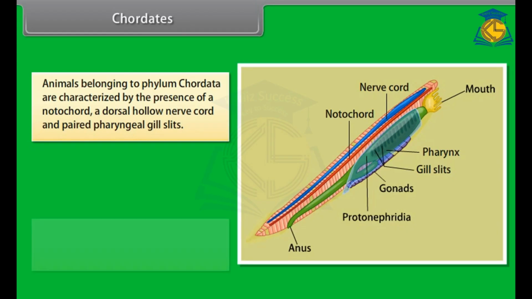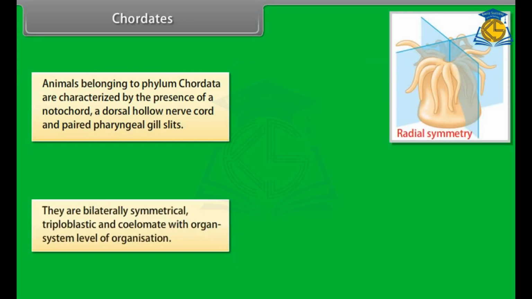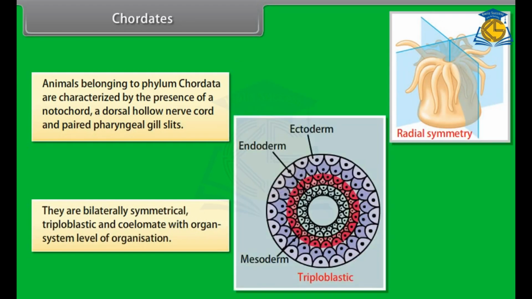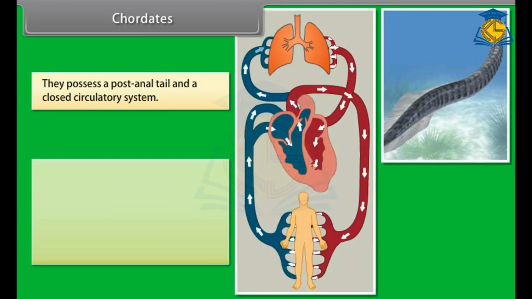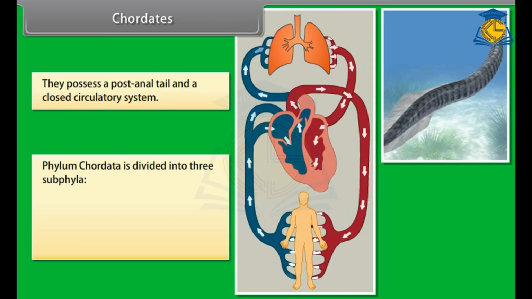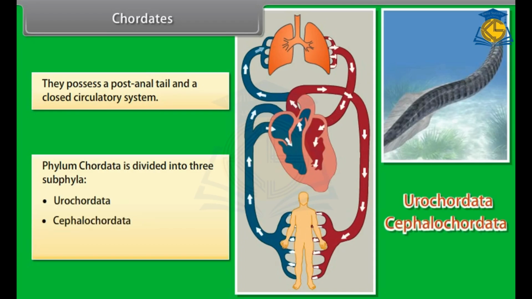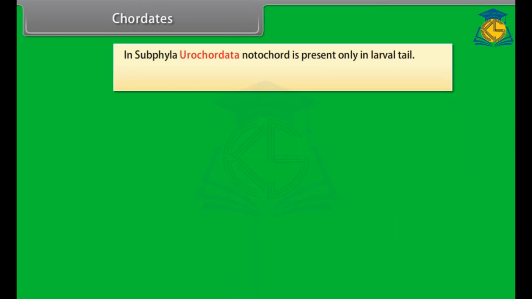gill slits. They are bilaterally symmetrical, triploblastic and coelomate with organ system level of organization. They possess a post-anal tail and a closed circulatory system. Phylum Chordata is divided into three subphyla: Urochordata, Cephalochordata, Vertebrata. In subphylum Urochordata, notochord is present only in larval tail.